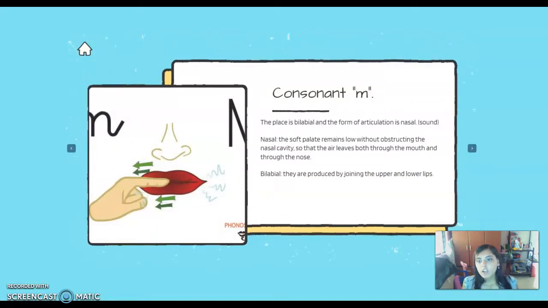Number 2. Consonant M. The place is bilabial and the form of articulation is nasal. Nasal: the soft palate remains low without obstructing the nasal cavity, so that the air leaves both through the mouth and through the nose. Bilabial: they are produced by joining the upper and lower lips. This is M.